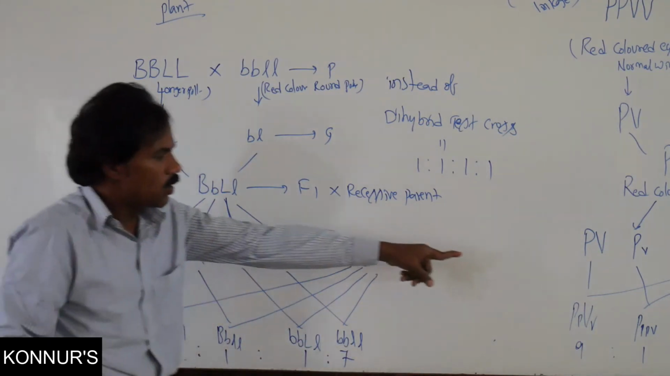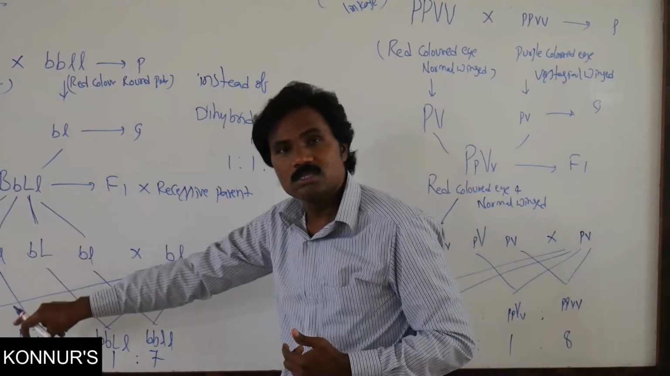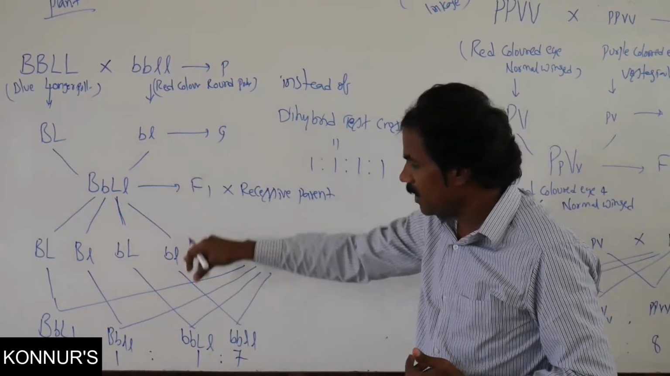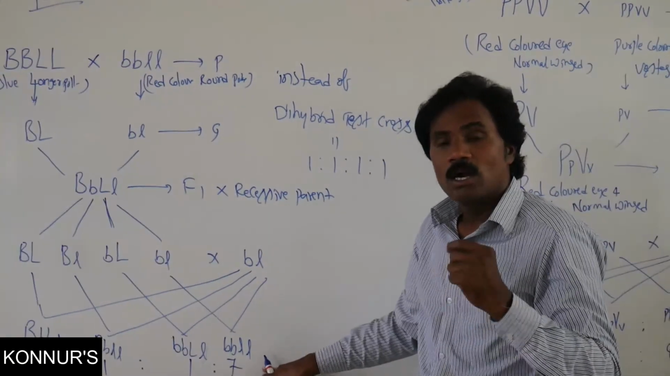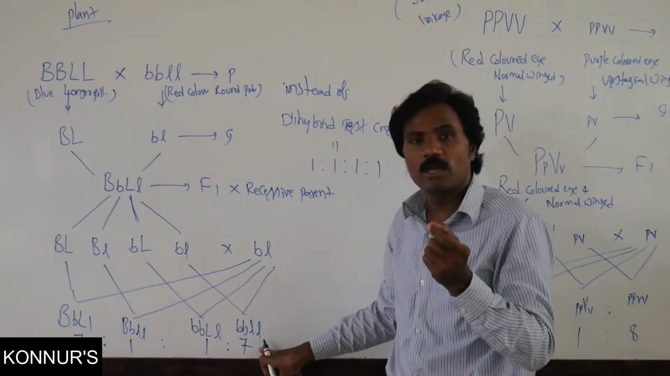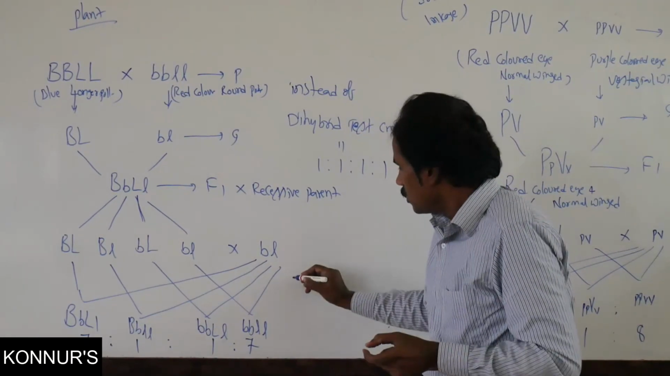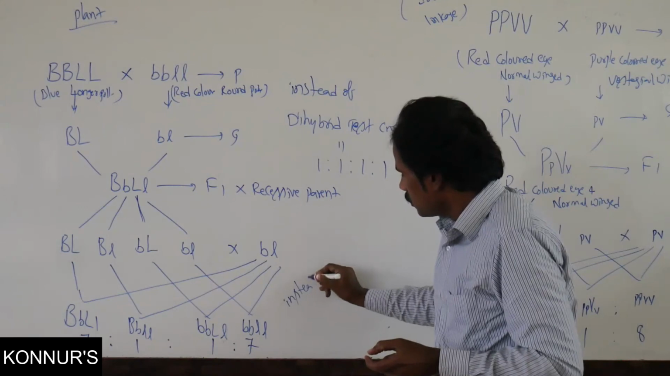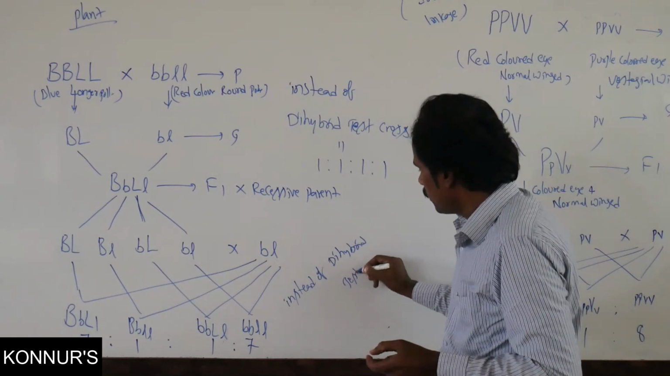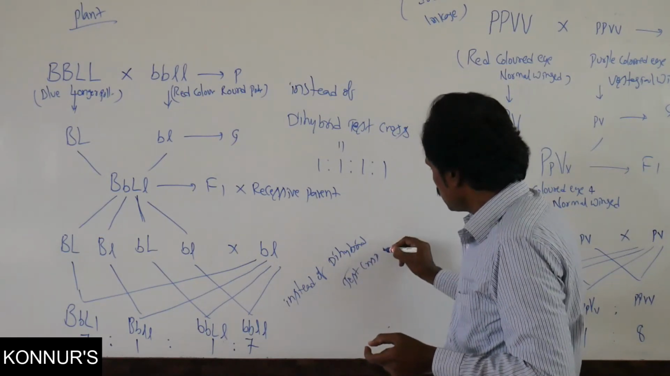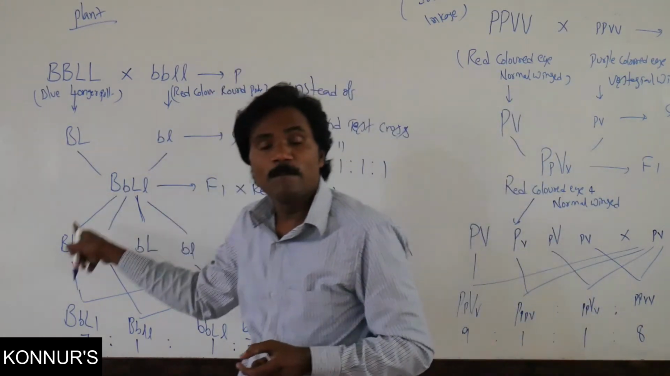In this, it is 7:1:1:7. It is a variation related to the earlier one in Drosophila, this one being the plant. Here 7:1:1:7 appears instead of the dihybrid test cross ratio 1:1:1:1. Instead of this one, it occurs because of incomplete linkage.